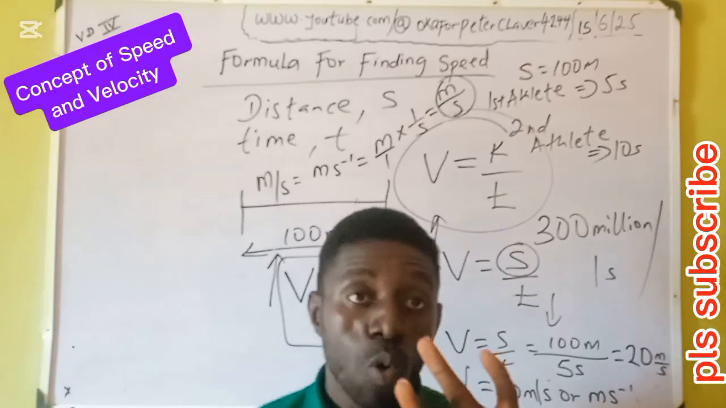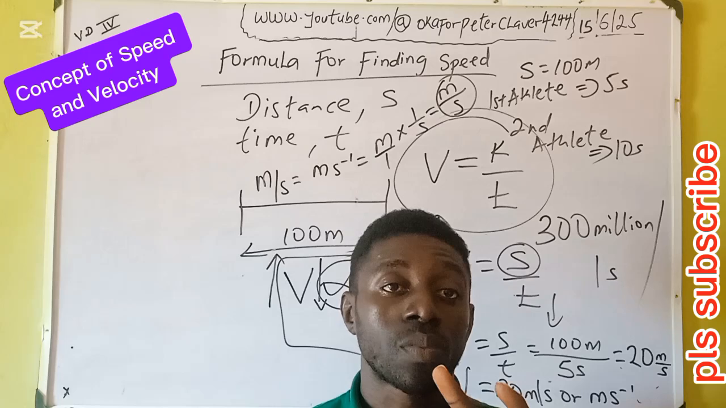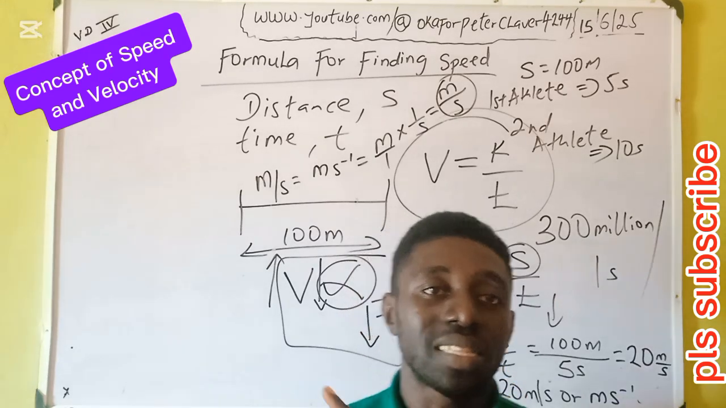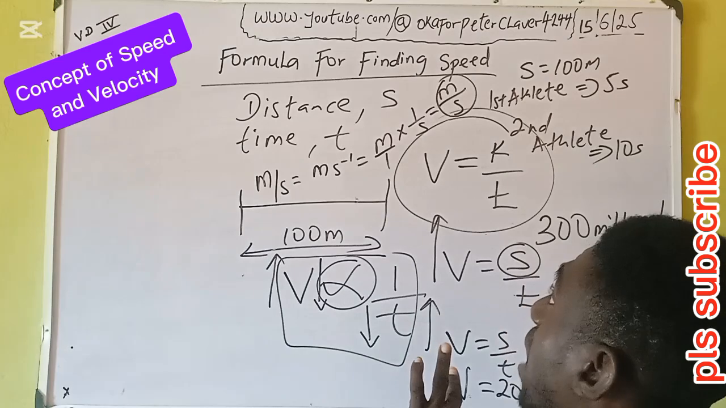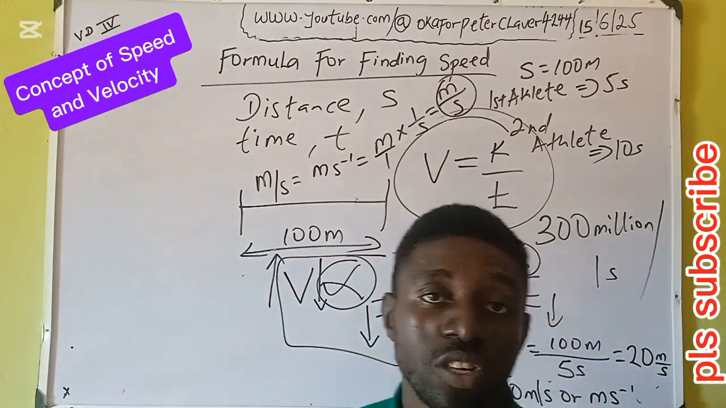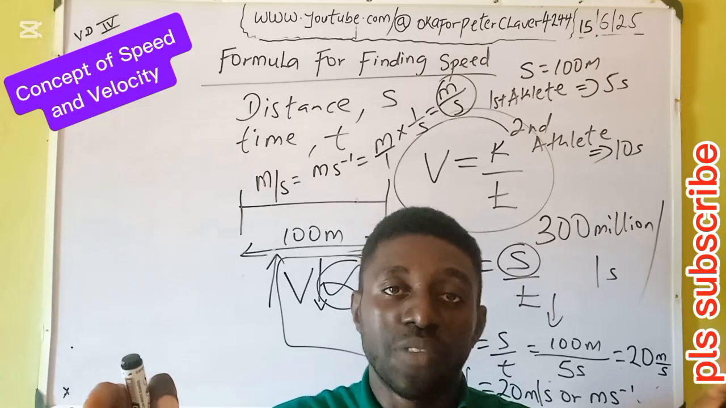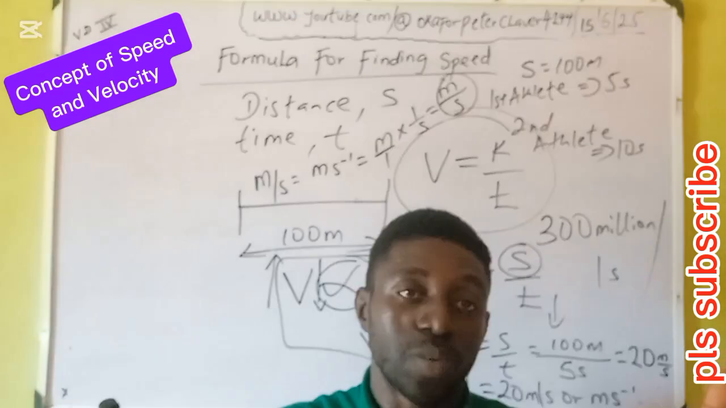That reminds me, we have three kinds of speed, or types of speed. We have average speed. That's the one we just showed on the board. Average speed is where you get the total distance and the total time, then divide the total distance by the total time. That's average speed.